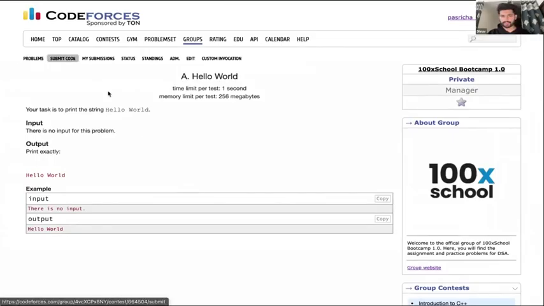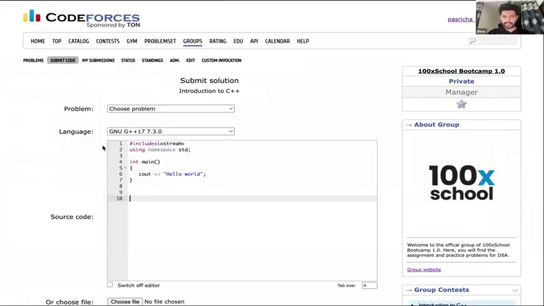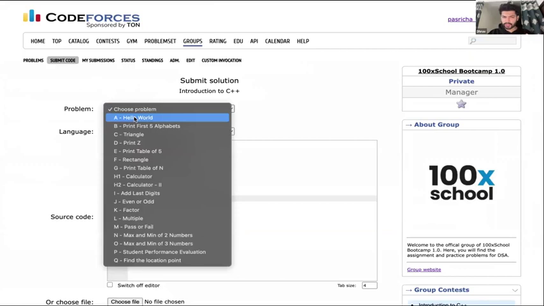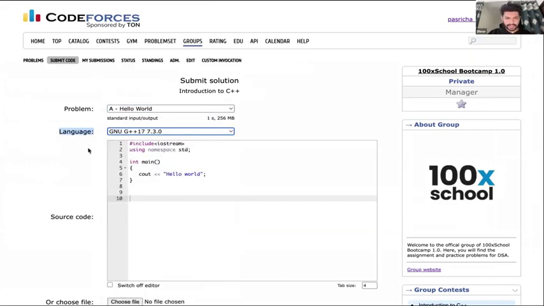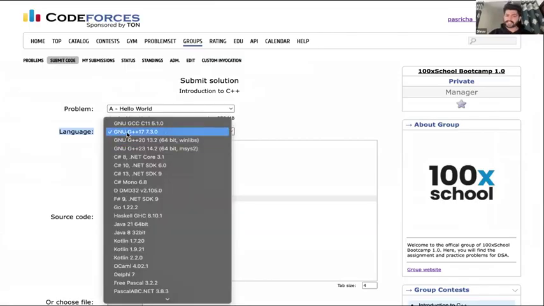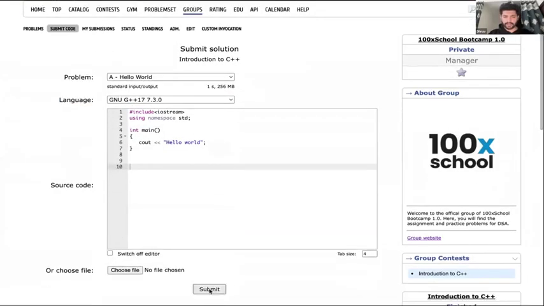Click on submit code. Paste your code here. Next thing is choose problem. We have solved the first problem, that is hello world. So choose it. Then language. Language here says GNU G++17. So G++ is the same as C++. So you can keep it like this. This is C++17, C++20, C++23. You can choose any one of these three. I'm choosing 17. You can choose any one of these and you can click on submit.